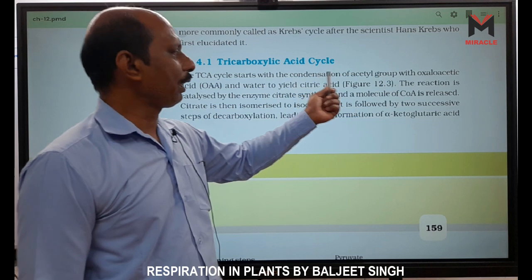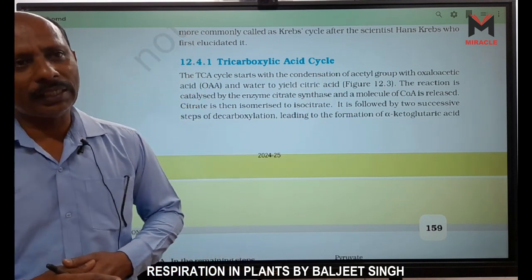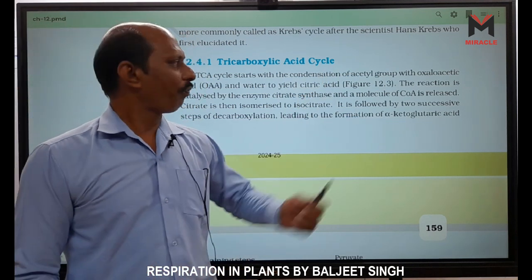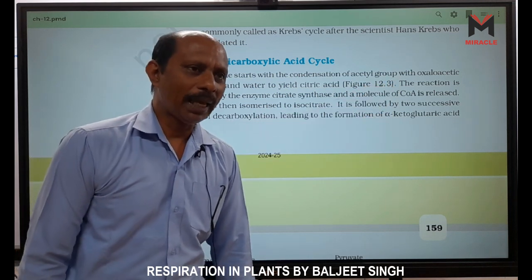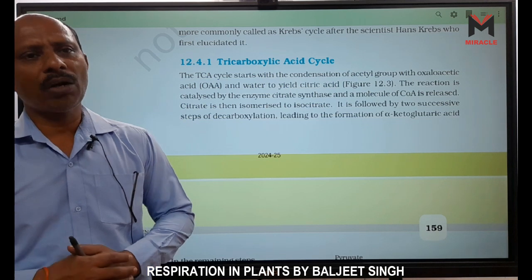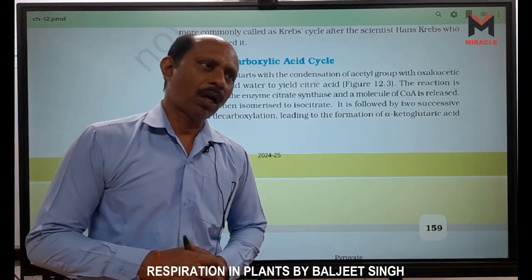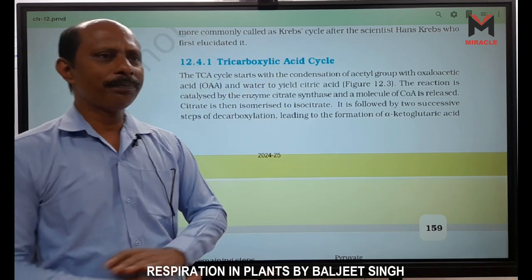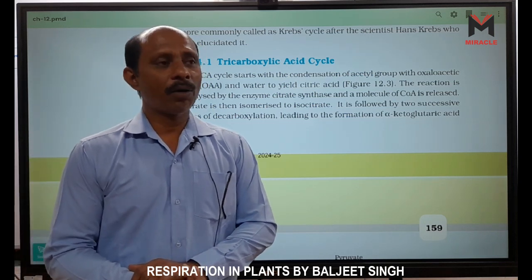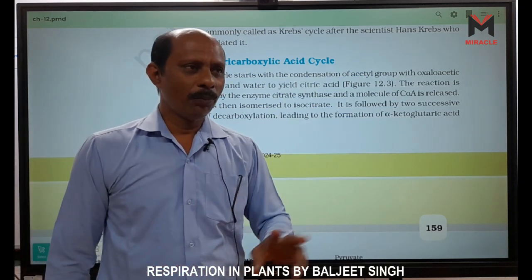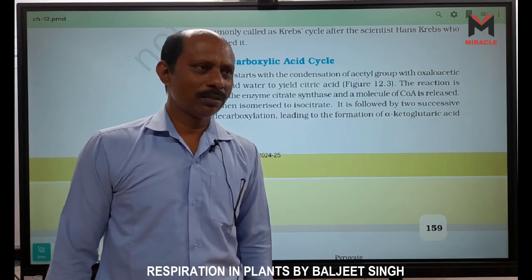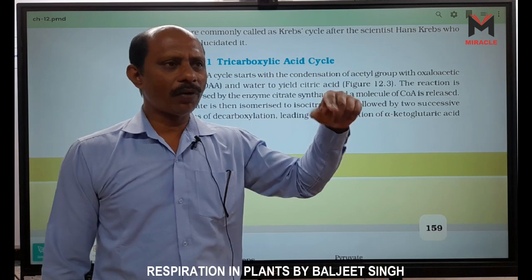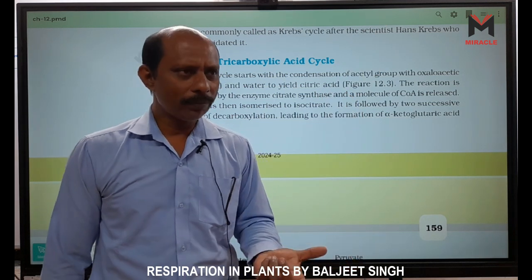It starts with the condensation of the acetyl group, acetyl-CoA, and the first acceptor, OAA, oxaloacetic acid. Oxaloacetic acid is a 4 carbon molecule. Now acetyl-CoA, how many carbon atoms are there? Only 2, because pyruvic acid has 3 carbon atoms and one CO2 is released. So one carbon is released in the form of CO2. Now it has only 2 carbon, right?